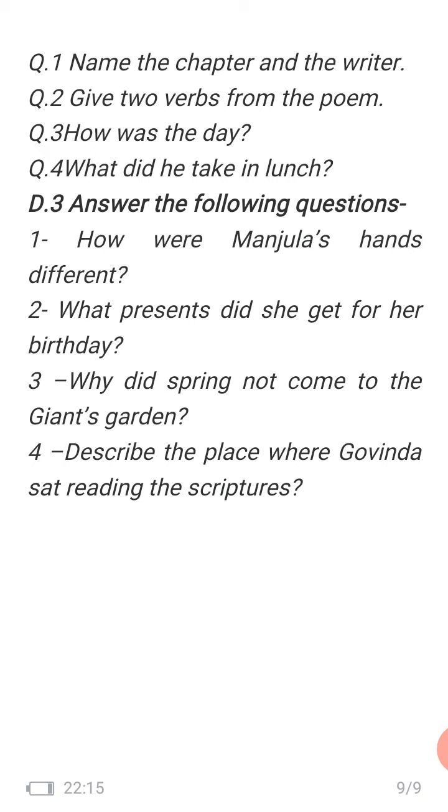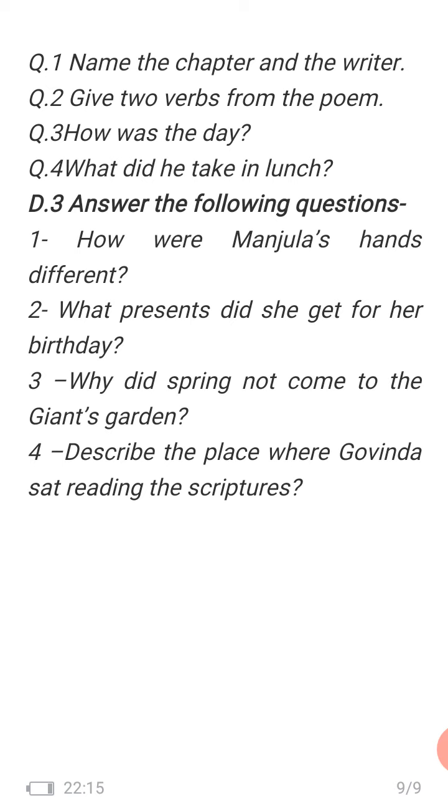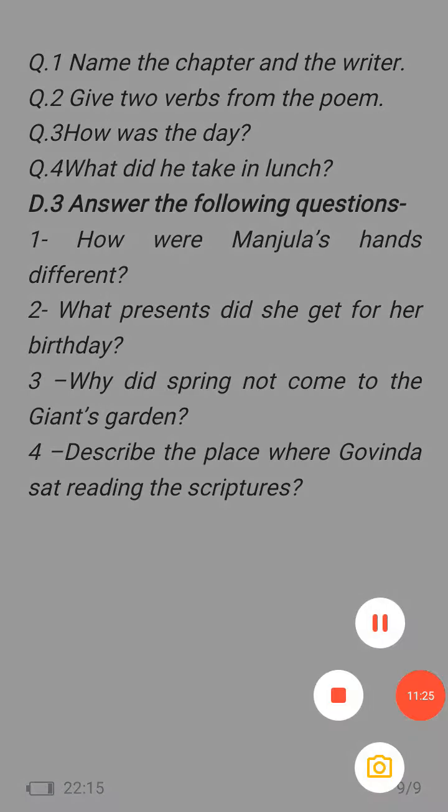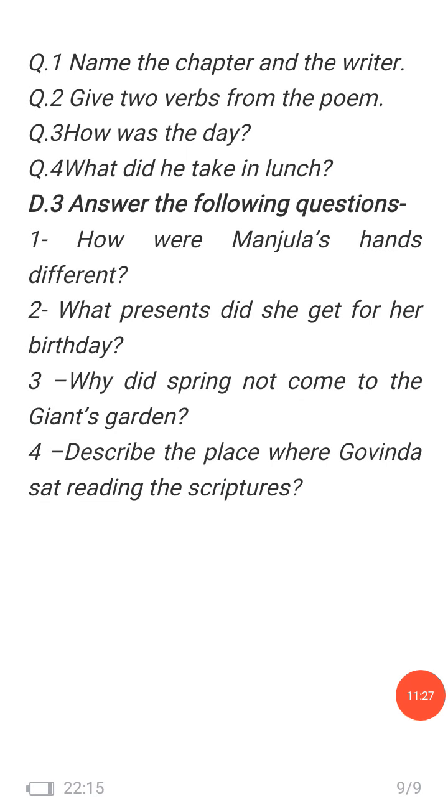What present did she get for her birthday? Why did spring not come to the giant's garden? A question from the giant's garden, name of the chapter. Describe the place where Govinda sat reading the scripture. This also we have already done. Now just rewind in the mind where Govinda was sitting. Govinda was sitting near the river in the forest.